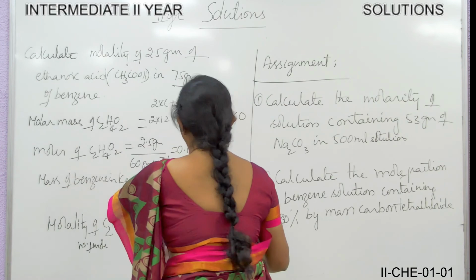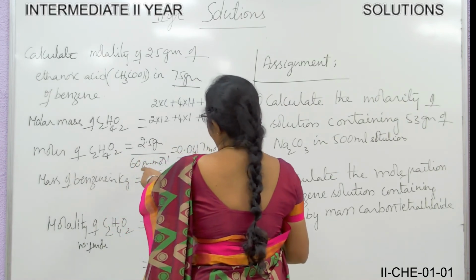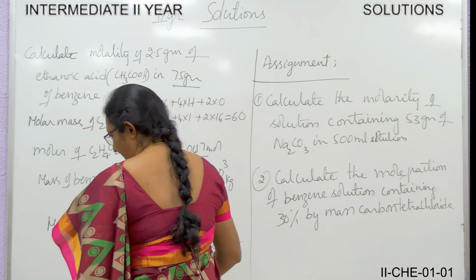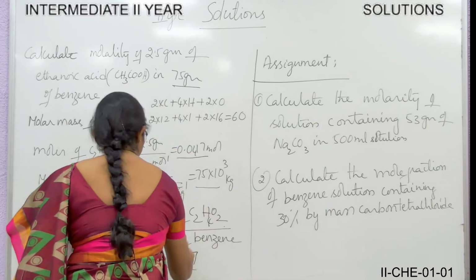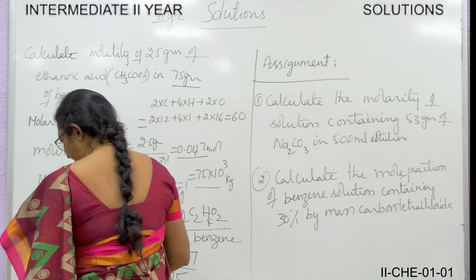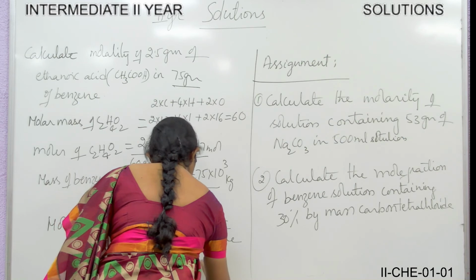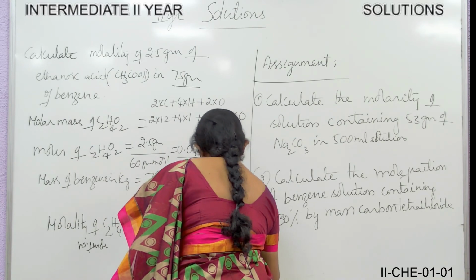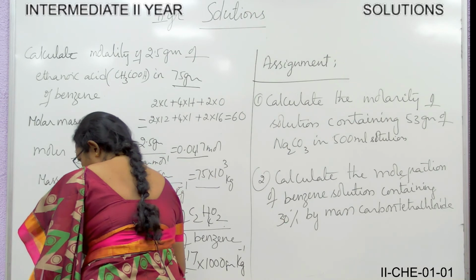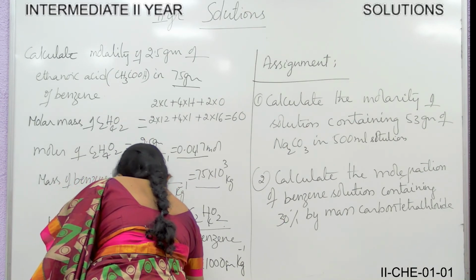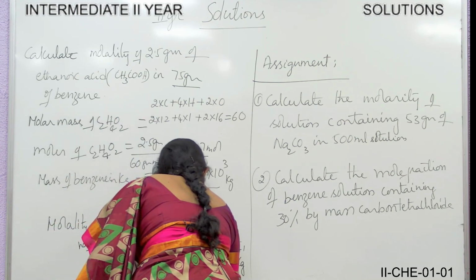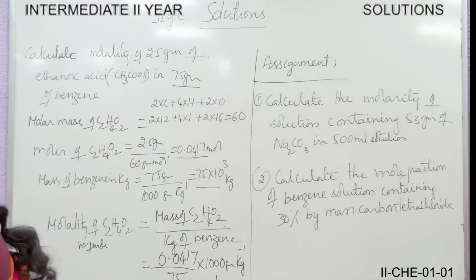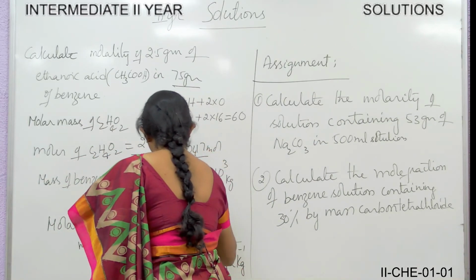It is given as 2.5 grams, and with the molar mass we calculated, the number of moles of ethanoic acid is 2.5 divided by 60, which comes to 0.0417, divided by 75 into 1000 grams per kg.